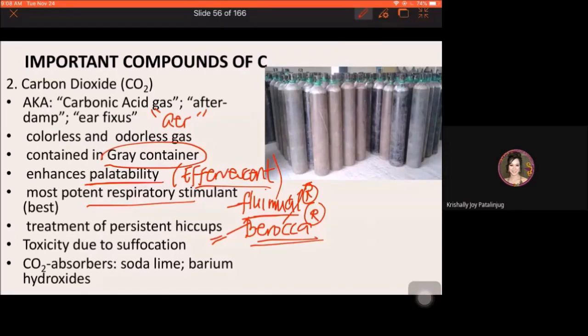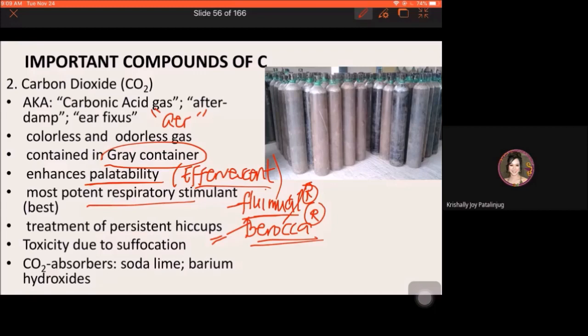Okay, so a treatment that could stimulate the breathing is carbon dioxide. Okay? Then for its toxicity, pwede ka ma-poison with carbon dioxide. Mainly, kani nga cases, this is due to suffocation, kung ma-suffocate sa carbon dioxide nga gas. Kanang wala nag oxygen, ang imo nang gaka-inhale kay carbon dioxide. So carbon dioxide suffocation, that could be the cause ng toxicity of carbon dioxide.